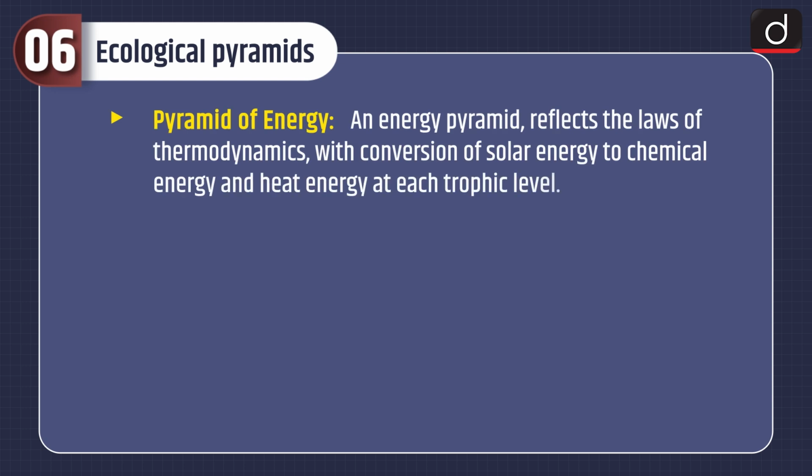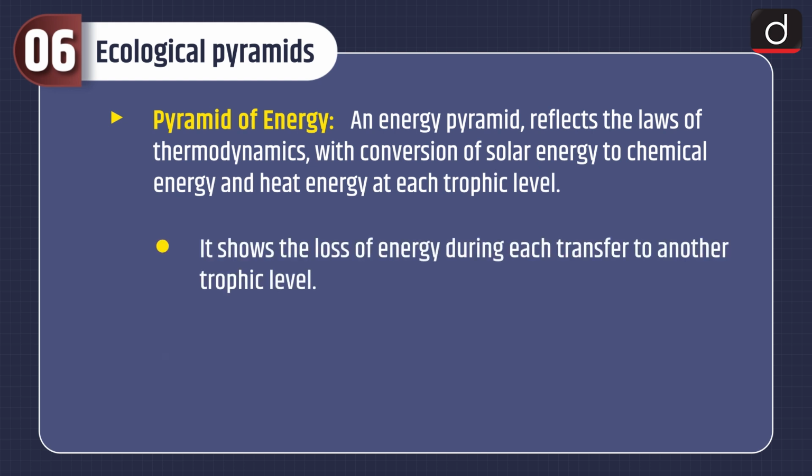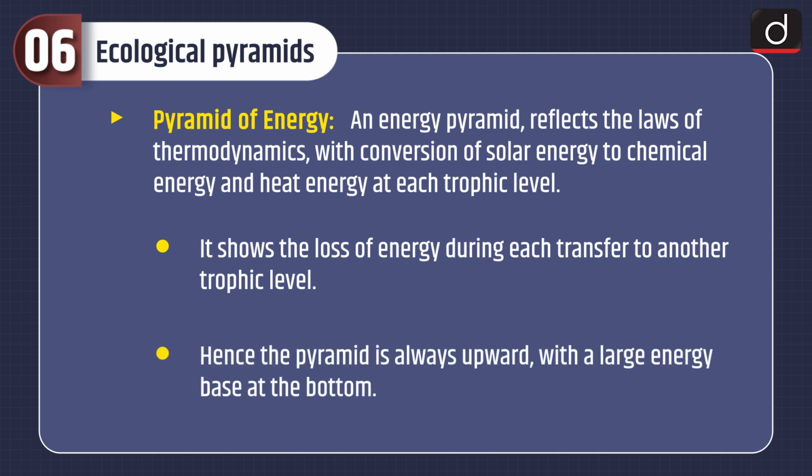Pyramid of energy. An energy pyramid reflects the laws of thermodynamics with conversion of solar energy to chemical energy and heat energy at each trophic level. It shows the loss of energy during each transfer to another trophic level. Hence, the pyramid is always upward with a large energy base at the bottom.